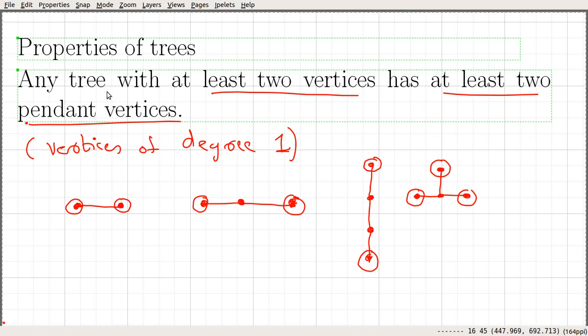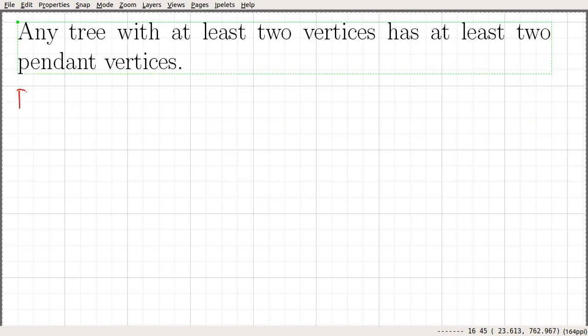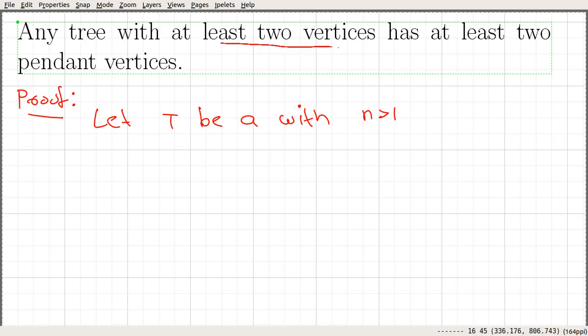So that says any tree with at least two vertices has at least two pendant vertices. It is true for any tree. Let's go and prove this statement. Let T be a tree on n vertices, where n is strictly greater than 1. So we have this condition, at least two vertices.